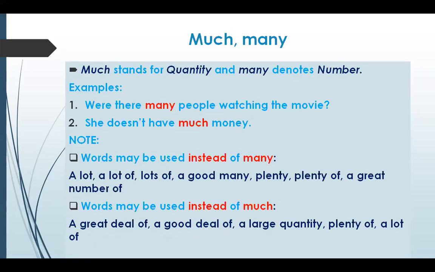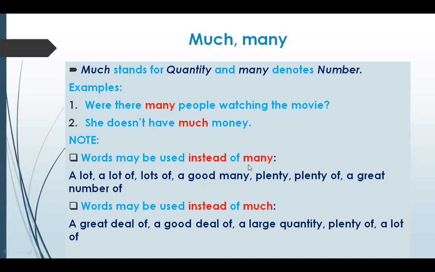Much, many. Much stands for quantity, many denotes number. Examples, were there many people watching the movie? She doesn't have much money. Now, words may be used instead of many. That means many जो है किसके साथ use होता है?